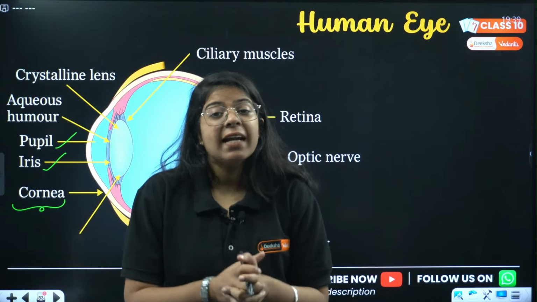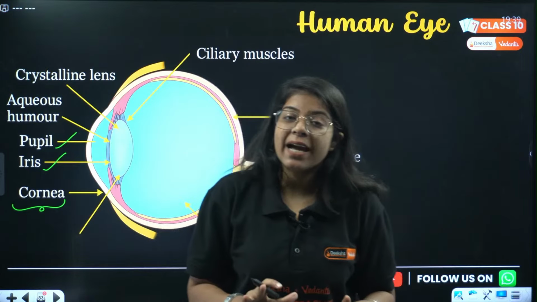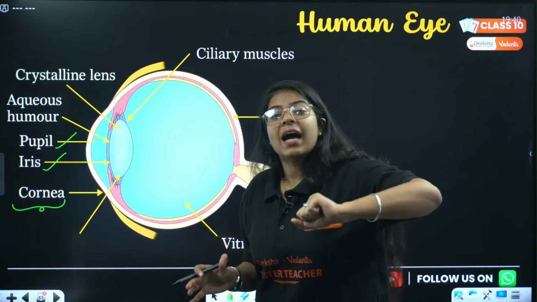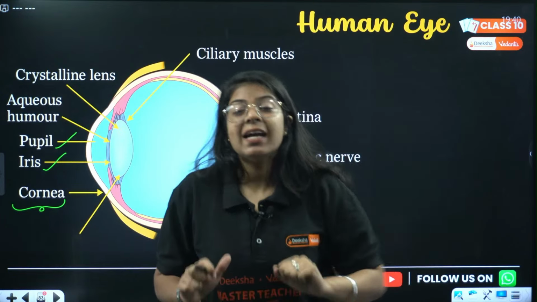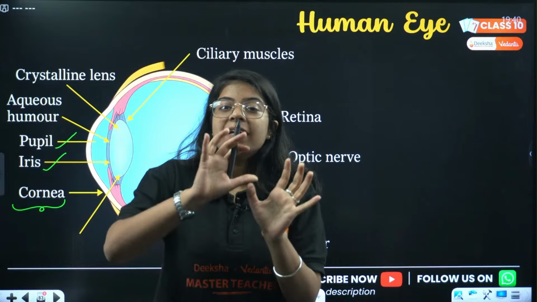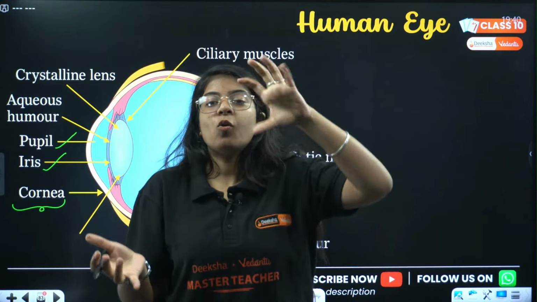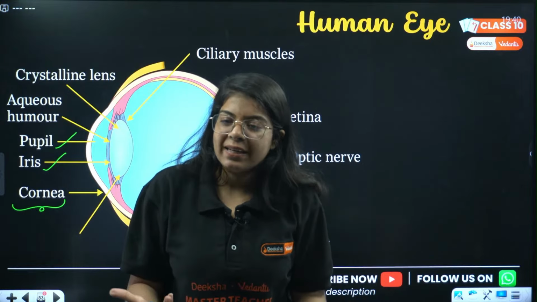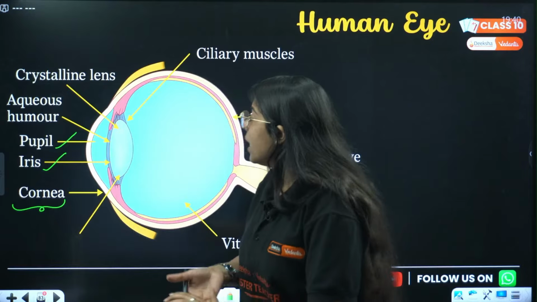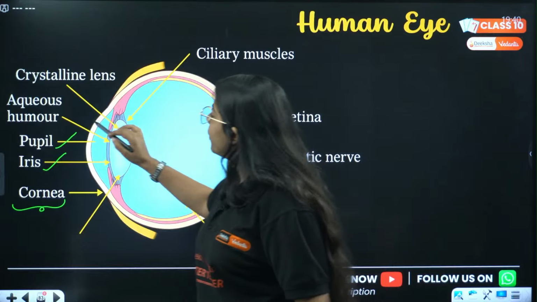Then we have the iris. What is the iris? The part of the eye that gives the color of the eye, as well as controls the function of the pupil, that closes and opens the pupil, is called the iris. So cornea, iris, pupil done.